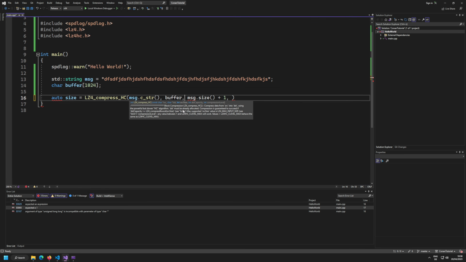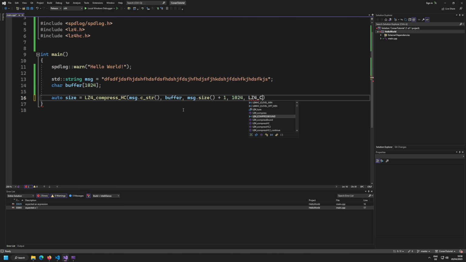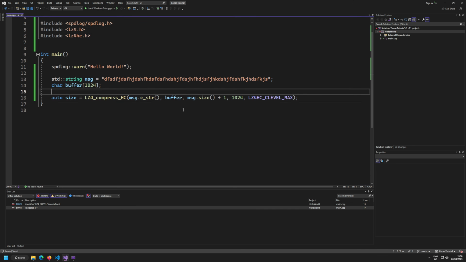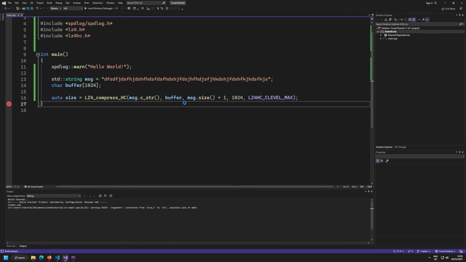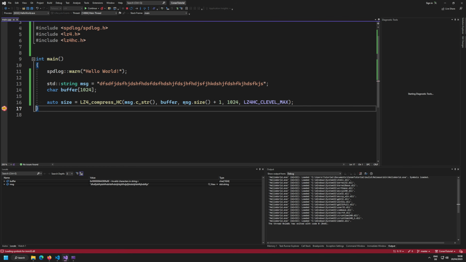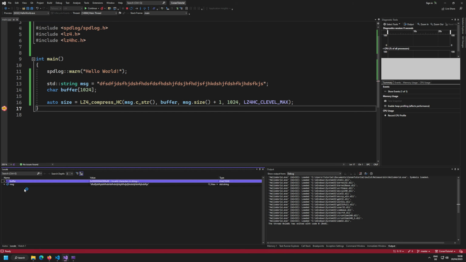Destination is buffer, source size is that, destination capacity 1024, compression level LZ4HC_CLEVEL_MAX for the maximum compression value. Make a breakpoint here and run it, and we should have compressed data. And there you go.